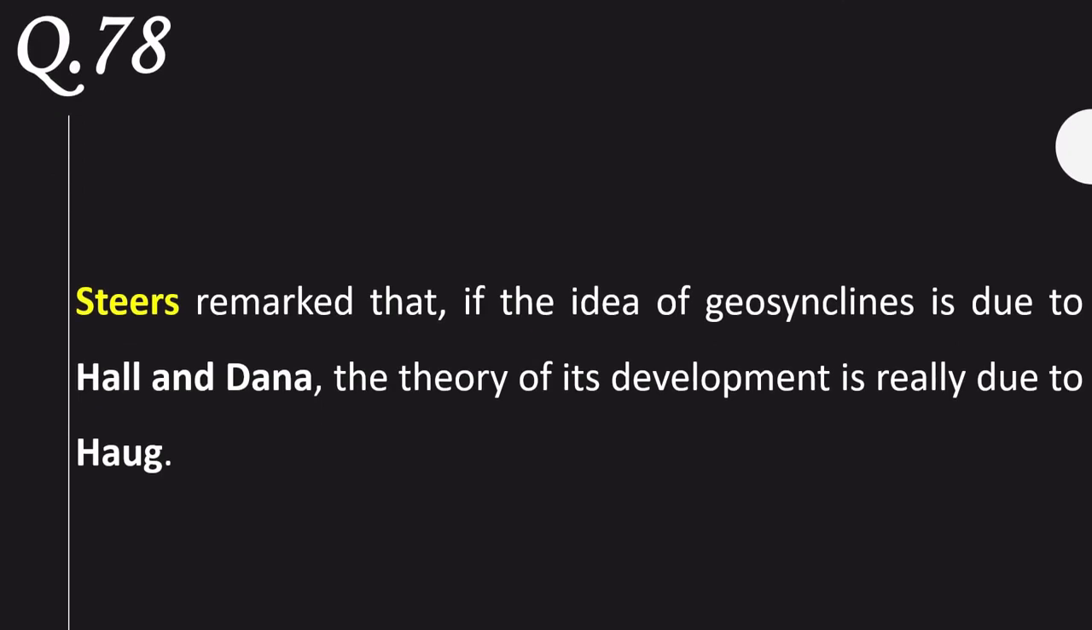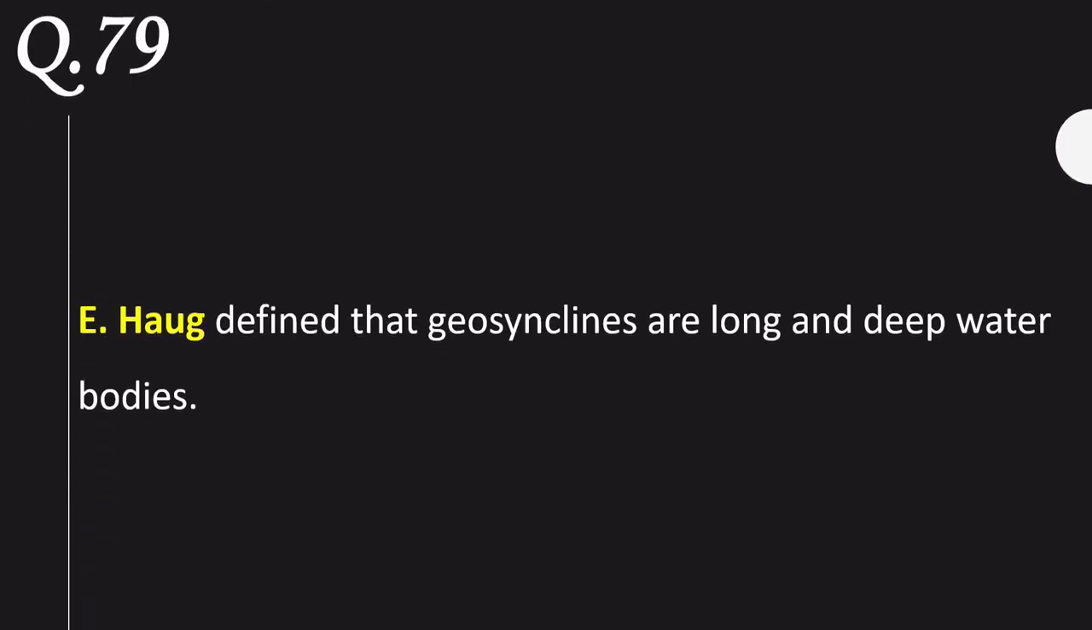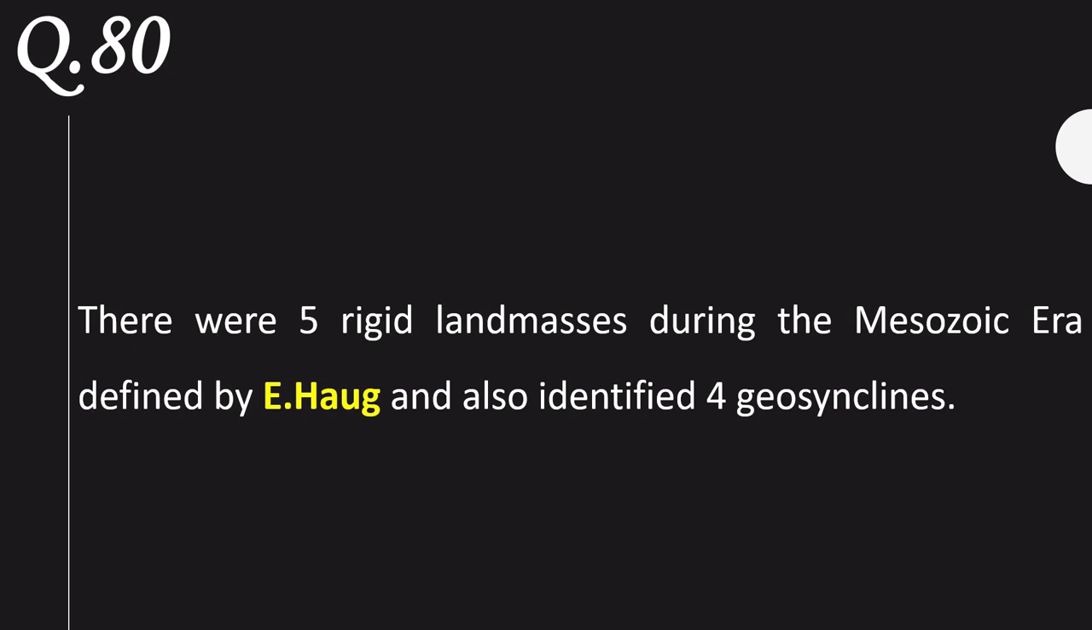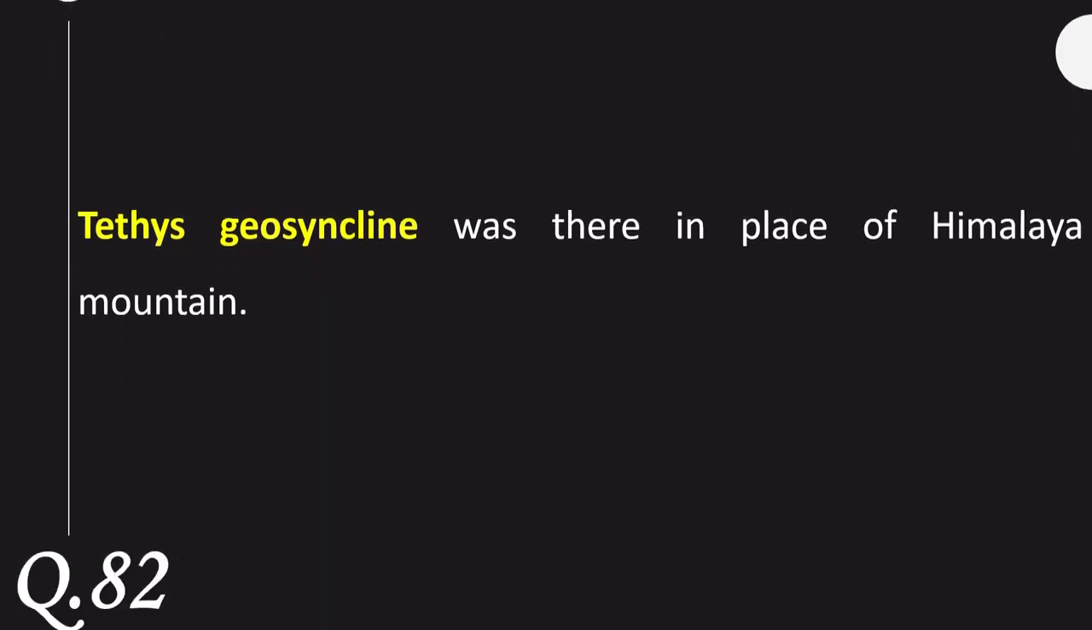Steers remarked that if the idea of geosynclines is due to Hall and Dana, the theory of their development is really due to Haug. E. Haug defines geosynclines as long and deep water bodies. There were 5 rigid land masses during the Mesozoic era defined by E. Haug, who also identified 4 geosynclines. The Tethys geosyncline was there in the place of the Himalaya mountains.